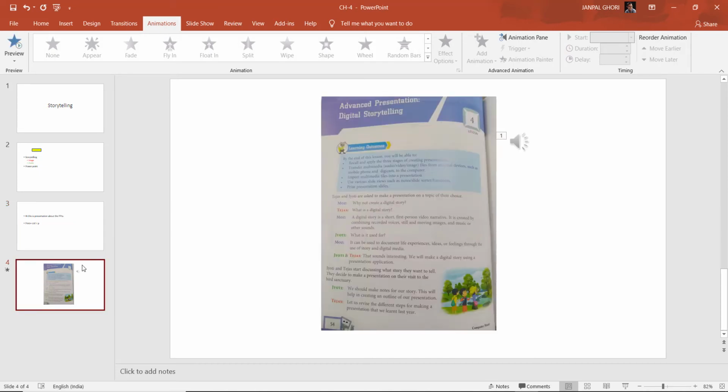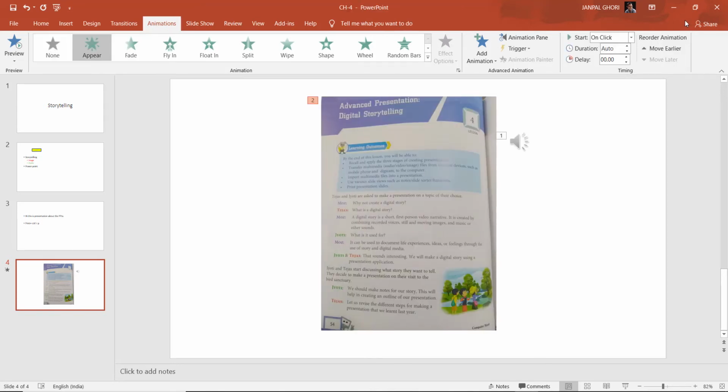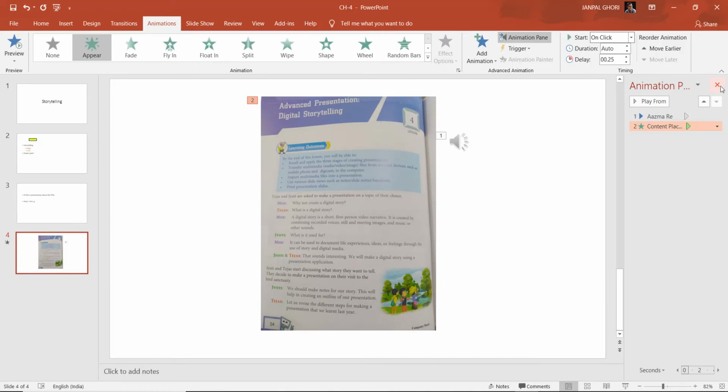Suppose for this image I am taking animation. Okay, what kind of appearance I want to show, like this way. Okay, one click, or here I can set a time duration, suppose a delay of 5 seconds, or move earlier, move later, whatever settings you want to do. See, the animation pane is there.